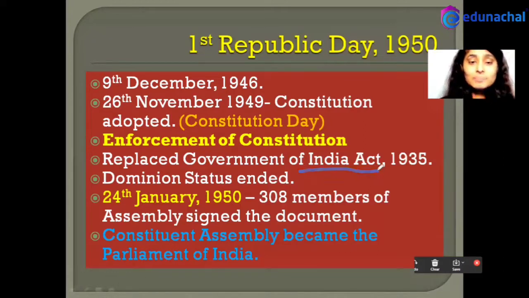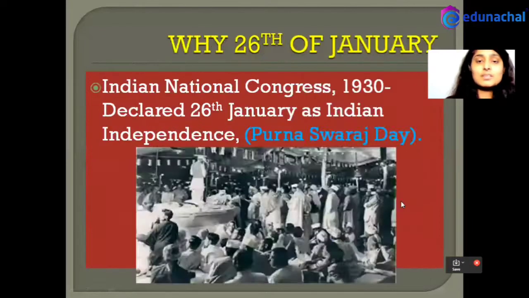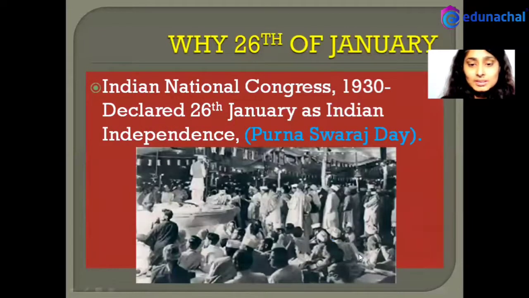Then from this date, the Constituent Assembly became the Parliament of India when the Constitution came into force. Now, why 26 November was chosen as the date for Republic Day, we'll be discussing in another slide. So this is the reason for celebrating Republic Day on 26th of January.